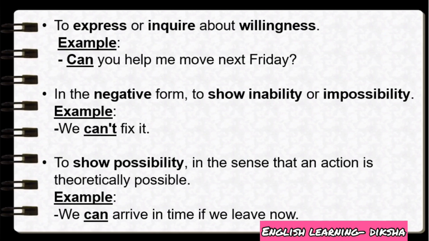Next, in the negative, it shows inability or impossibility. Look at the example, we can't fix it. Negative form of can is cannot or can't. So this example shows the inability to fix it. Next, it shows possibility in the sense that an action is theoretically possible. Example, we can arrive in time if we leave now. So this sentence shows the possibility that they can arrive in time only if they leave at the moment.